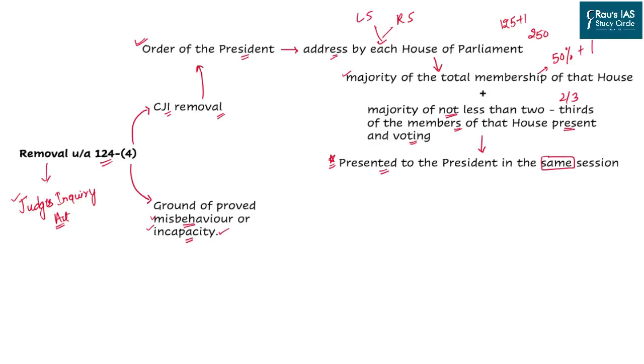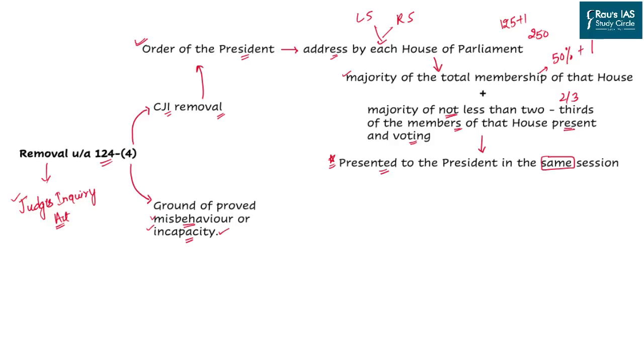It is not that it can be distributed into two different sessions. For example, if the first one was taken in the budget session and the second process of voting was taken in the monsoon session, that cannot happen. Because of these clauses, it remains a very rigid process to remove the Supreme Court judge and also the CJI.